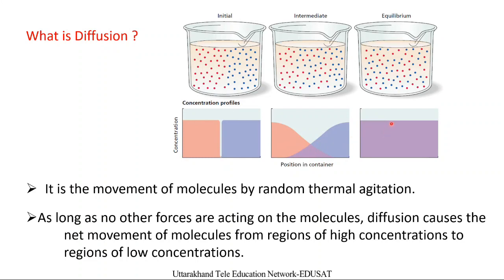This new color represents that the molecules of different substances have formed a uniform mixture. So diffusion is the movement of molecules by random thermal agitation.